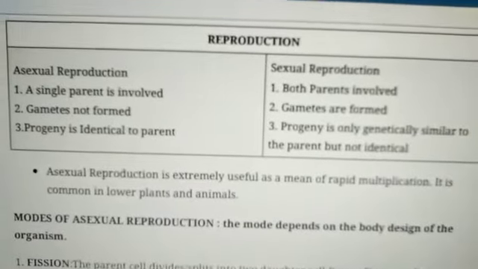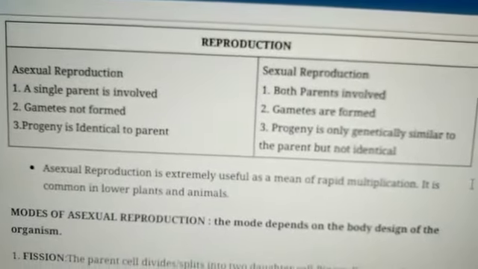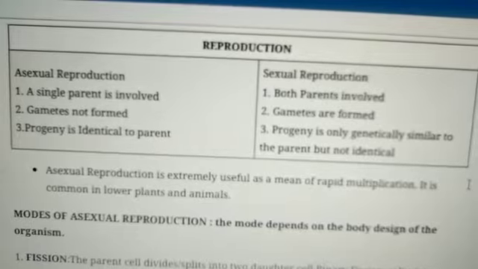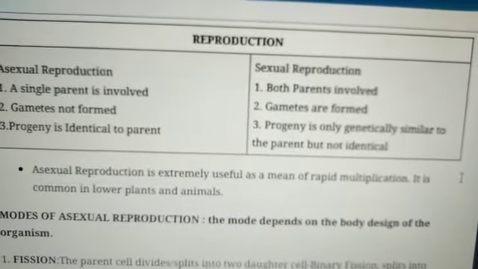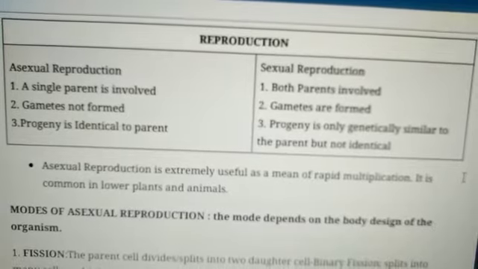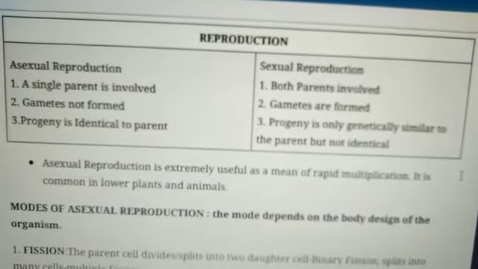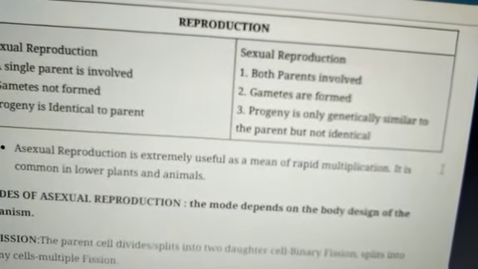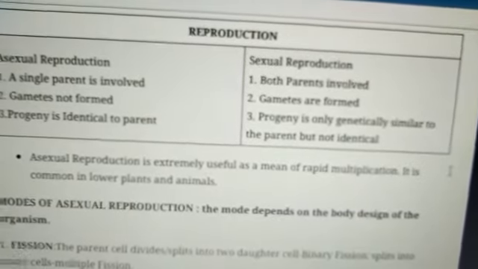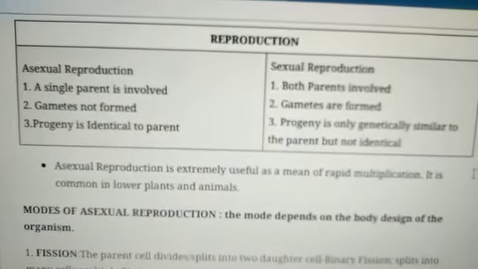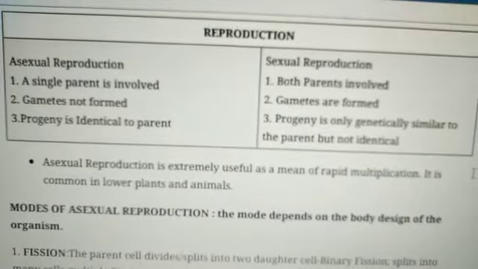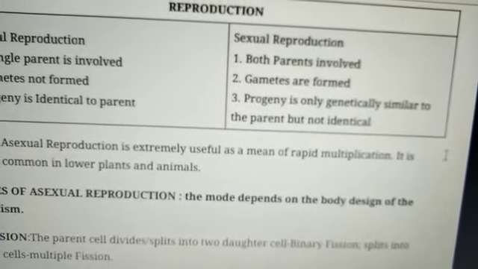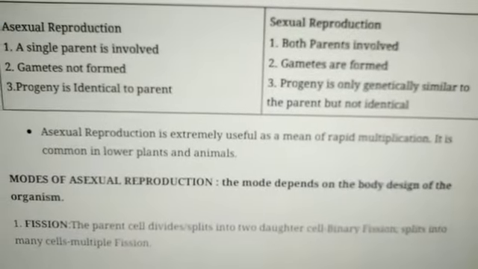Types of reproduction: asexual reproduction and sexual reproduction. A single parent is involved in asexual reproduction, whereas both parents are involved in sexual reproduction. Gametes are not formed in asexual reproduction, whereas gametes are formed in sexual reproduction. Third, in asexual reproduction the progeny is identical to the parent, while in sexual reproduction the progeny is only genetically similar to the parent but not identical.